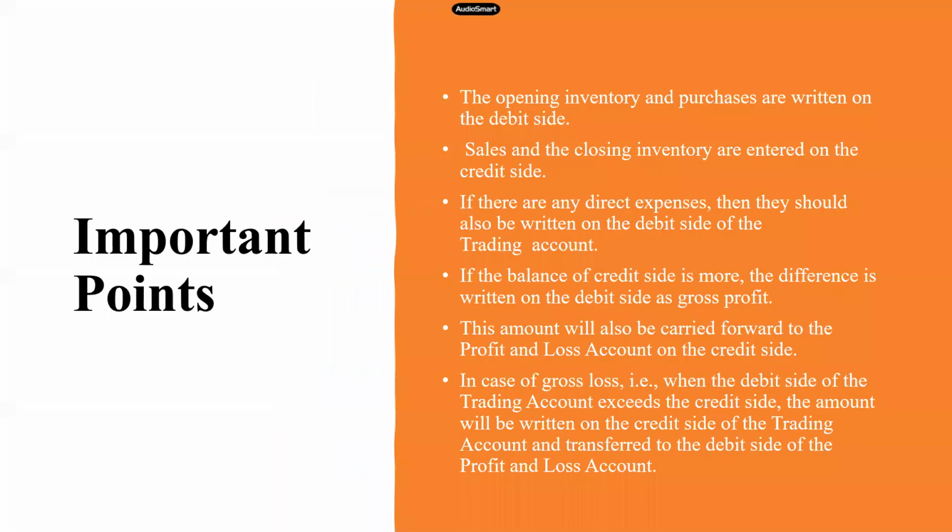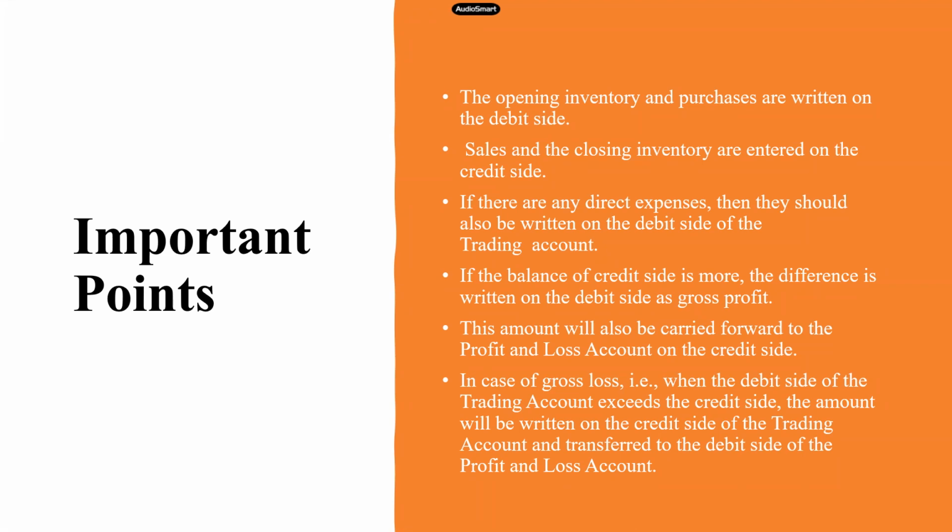Right? So let us look into the same important points which we have discussed. It's just written in a gist. We'll just have a reading quickly. The opening inventory and purchases are written on the debit side. What is inventory? Inventory is nothing but stock, correct? So the opening stock and purchases are written on the debit side. Sales and closing stock are written on the credit side. If there are any direct expenses, then they should also be written on the debit side of the trading account.